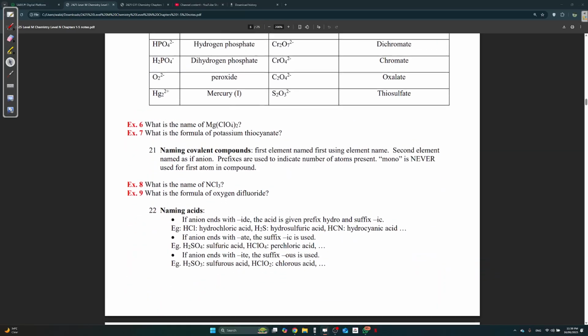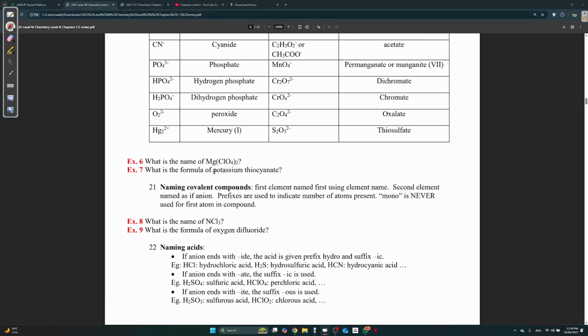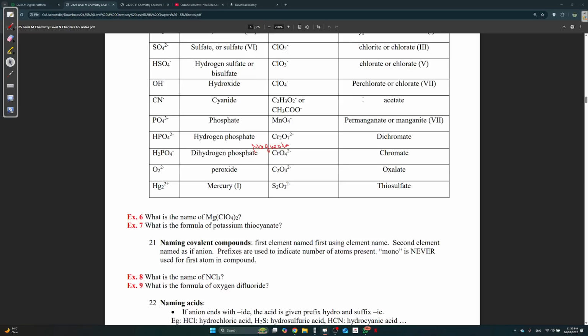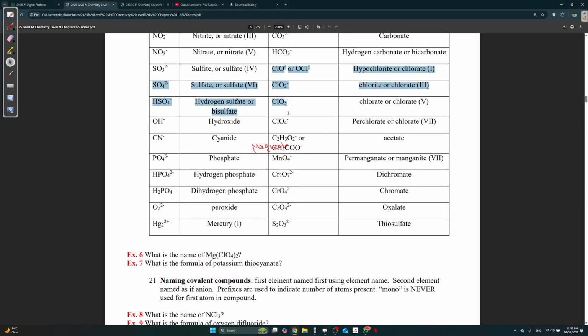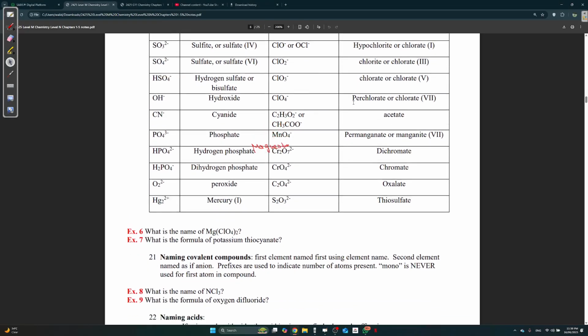What is the name of Mg(ClO4)2? So, as you can see here, it's an ionic compound, right? It's magnesium something, right? So, actually, we're going to just write down magnesium. Now, what is this ClO4 thing? Isn't this an oxyanion? Didn't we work with this? How do we name any oxyanion? Like we said, it's always the first one, and it ends with ITE or ATE, right? Now, ClO4, we agreed, I gave this example earlier, is called perchlorate, okay? And that's here in the table, so you need to know this. These chlorine ones, you need to know them, okay? So it's actually called perchlorate.